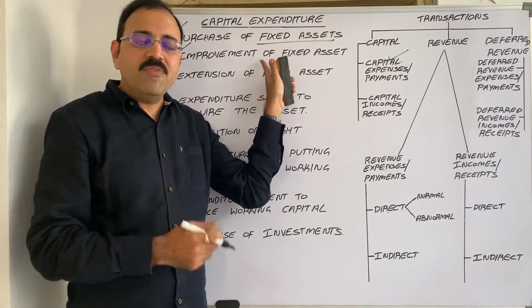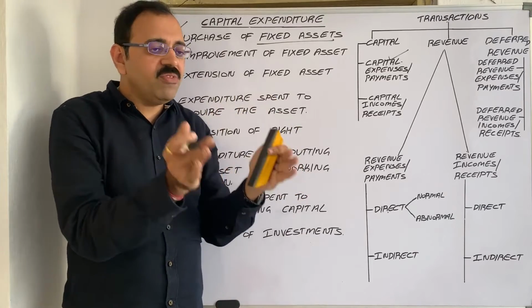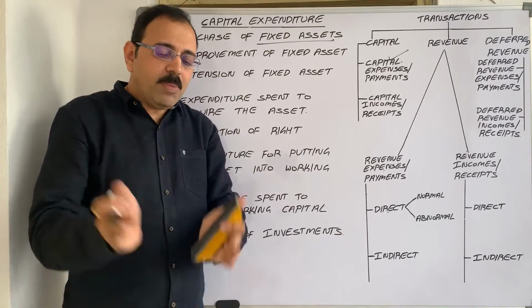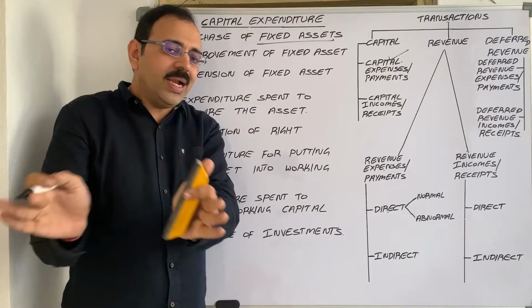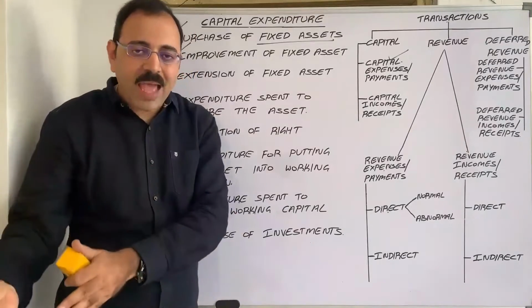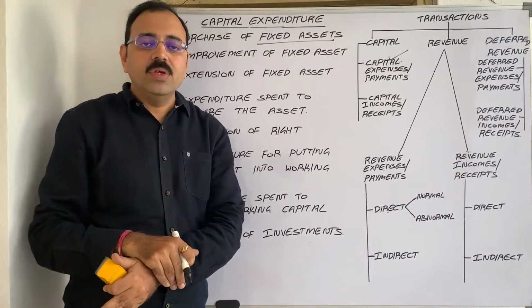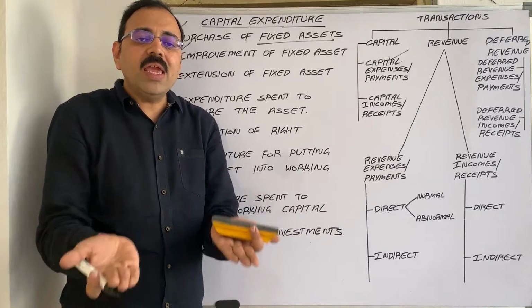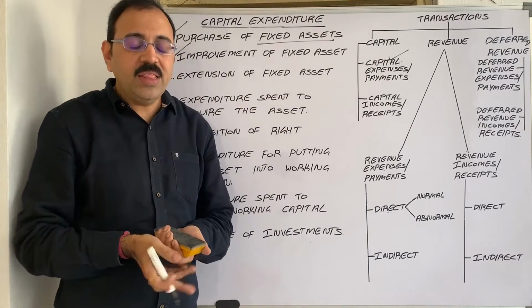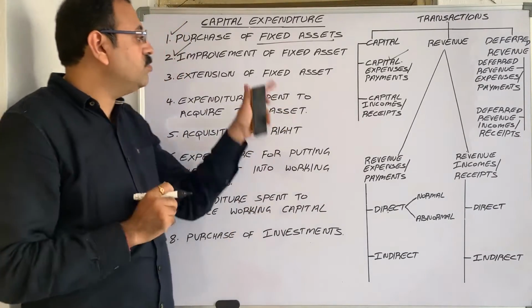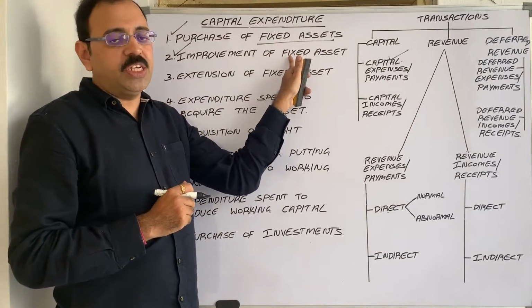For example, from past 10 years we are using one machine. One particular part is totally damaged. We replace the damaged part with a new one. So immediately machinery working capacity is increased. Then that replacement expenditure comes under capital expenditure.